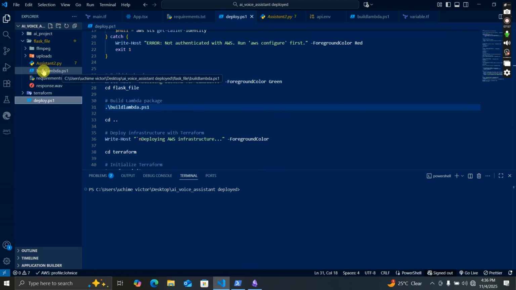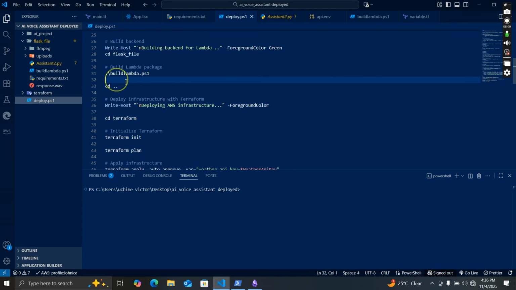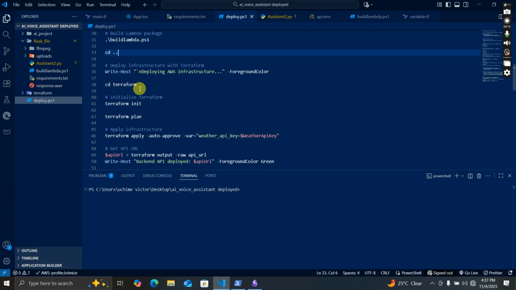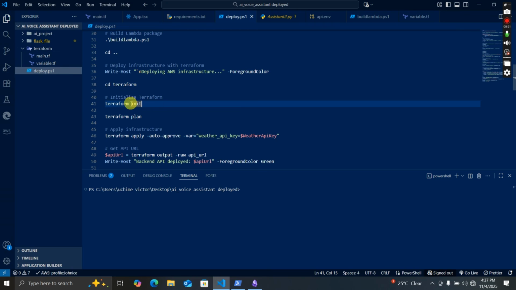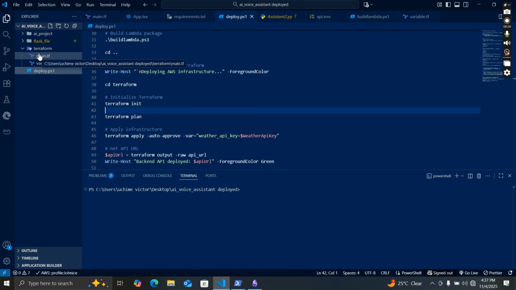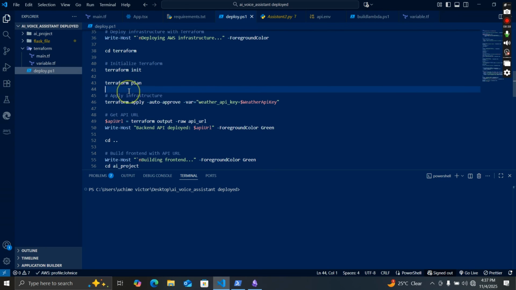I think I've gone through this earlier. So it triggers the .psi, which builds the whole function, and then it creates a .zip file and a package folder. And then after it's done, it comes out. So it goes one directory up, and then it enters Terraform, which is our Terraform folder, and then it initializes it. What it means to initialize is to install all the libraries and the code that is needed to run our Terraform, which is our infrastructure as code. And then it plans the Terraform, and then it deploys it.